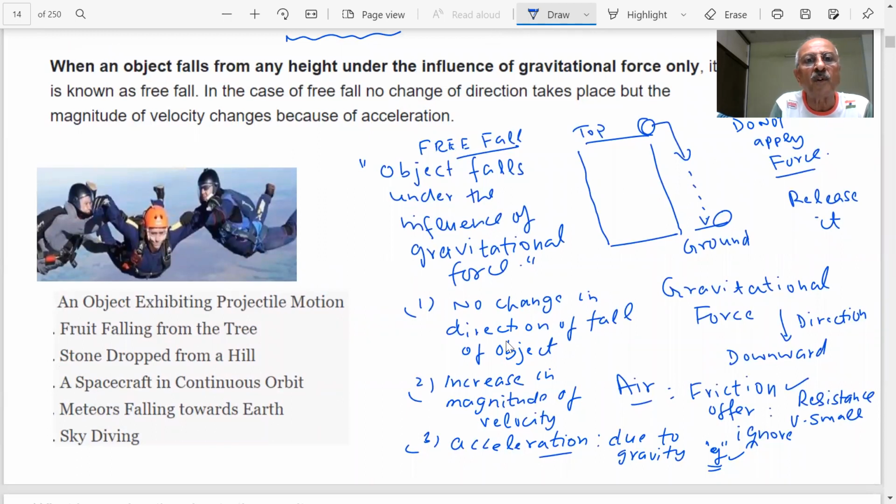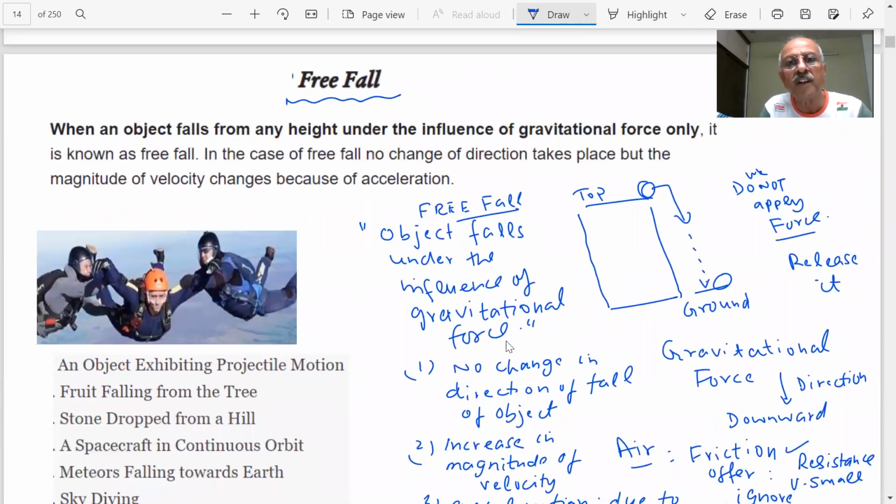When an object falls from a height under the influence of gravitational force, point to be noted, under the influence of gravitational force only, it is known as a free fall. There will be a question to the students. What is a free fall? What do you understand by a free fall, students?